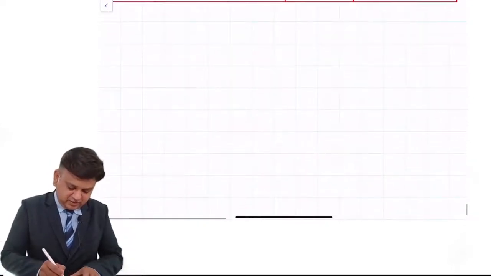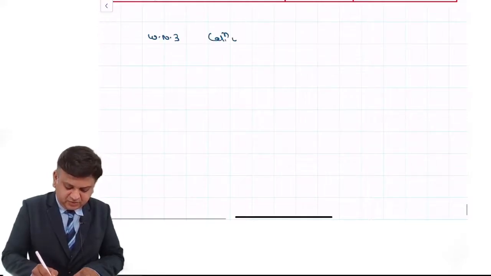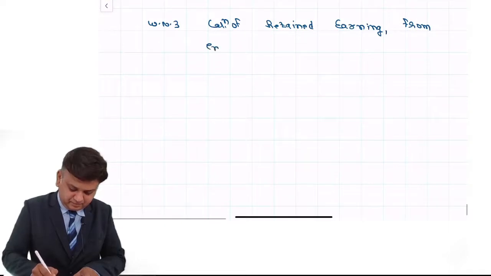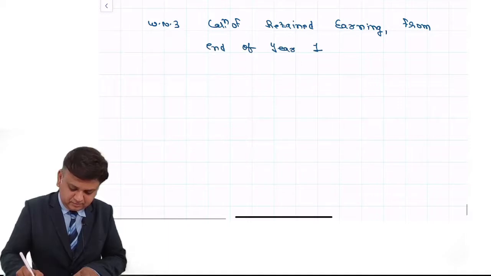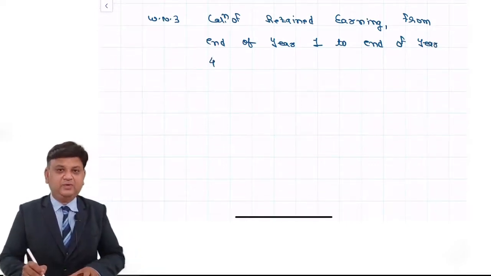So working note number 3, calculation of retained earning, from end of year 1 to end of year 4. That is what we are required to compute.